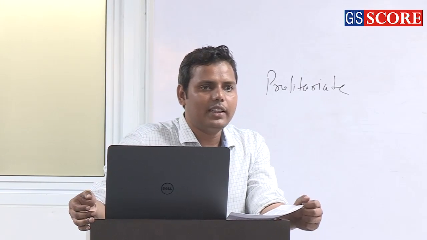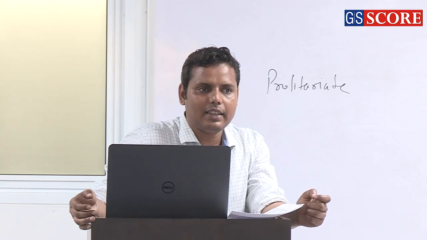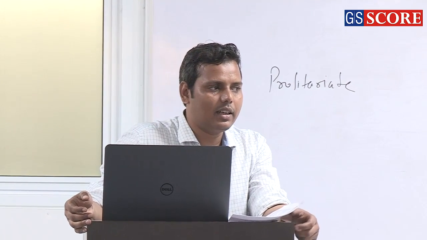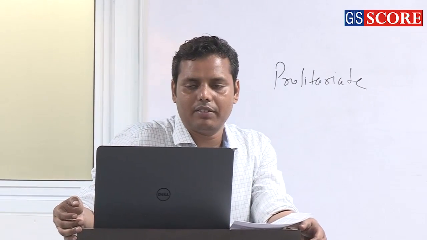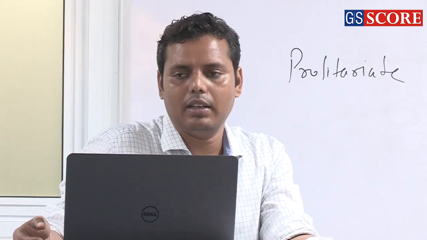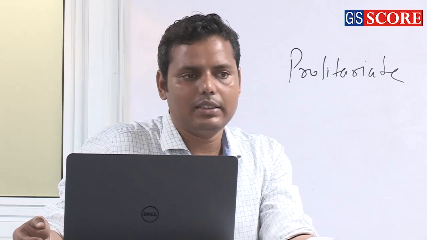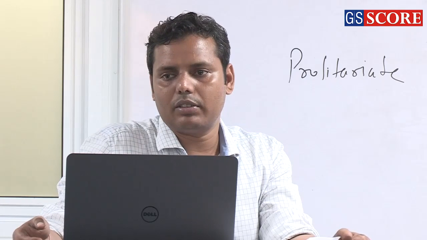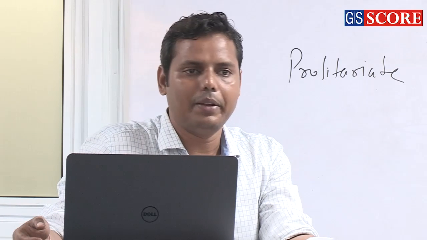One thing you must clearly understand is in what ways the questions are being asked. Are they emphasizing the nationalist, imperialist, Marxist or subaltern group of historiography? That is very necessary to understand. If you don't understand the nature of the question, you cannot attempt it in the right way.